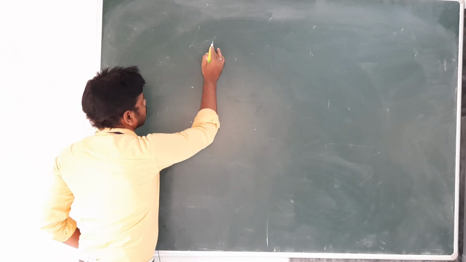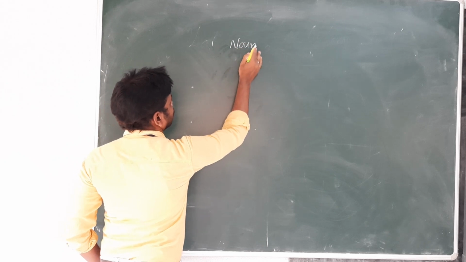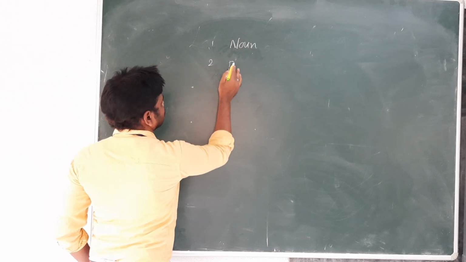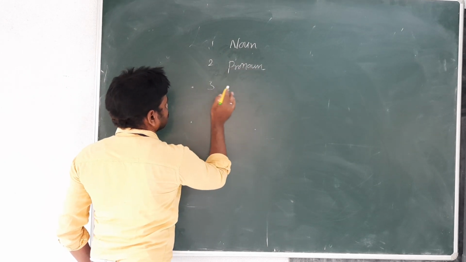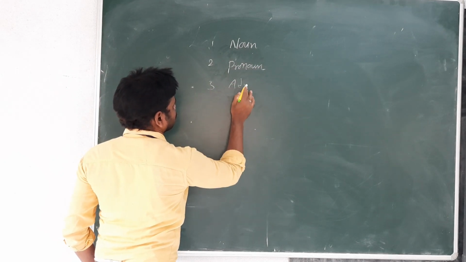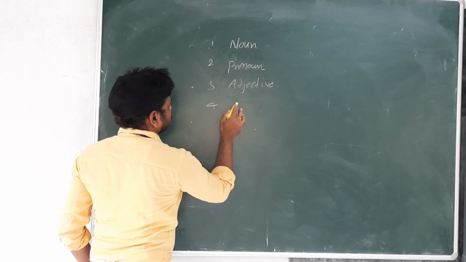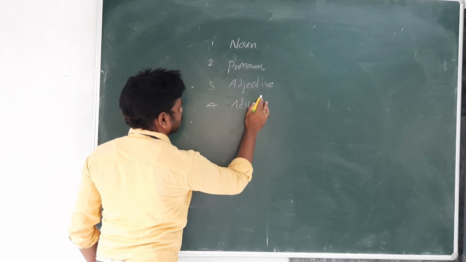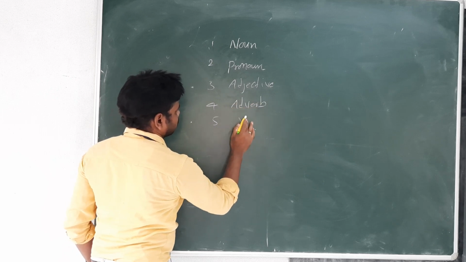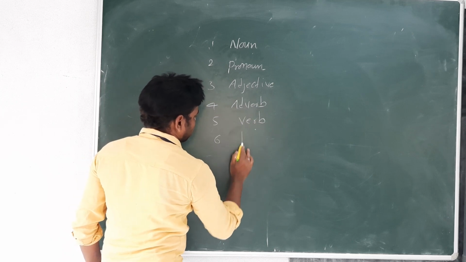First, noun. Second, pronoun. Third, adjective. Fourth, adverb. Fifth, verb. Sixth, preposition.